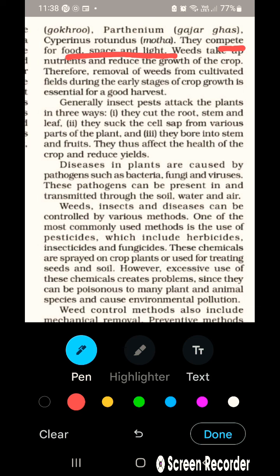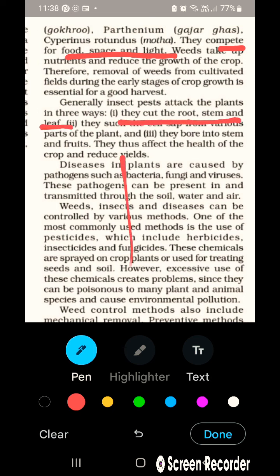Now next, generally insect pests attack the plants in three ways. So insects also attack and infect the plants in three ways. Like when a virus enters our body, it can cause degradation of immunity, or it can cause fever, or it may cause some internal infection. So these are the three ways. Now what do insects do? They cut the root, stem and leaf.